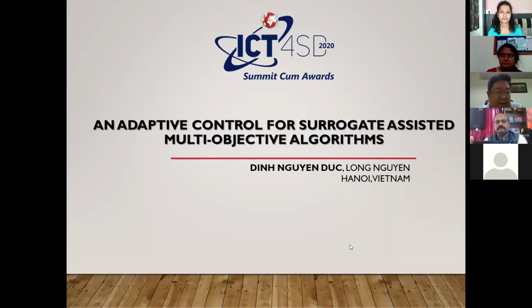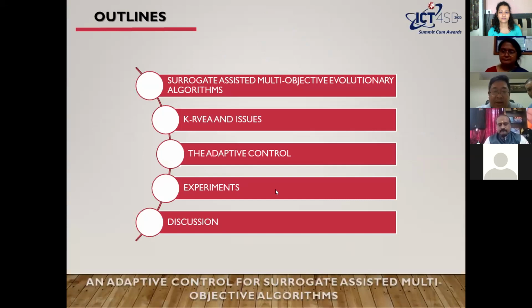Hi everyone, I'm from Vietnam. Today I would like to present my paper, Adaptive Control for Surrogate Assisted Multi-Objective Algorithms. My presentation has 5 parts. First, the algorithms; second, research issues; third, the primary part, which is our proposal; fourth, the experiments; and fifth, discussions. Let's go to the first one.